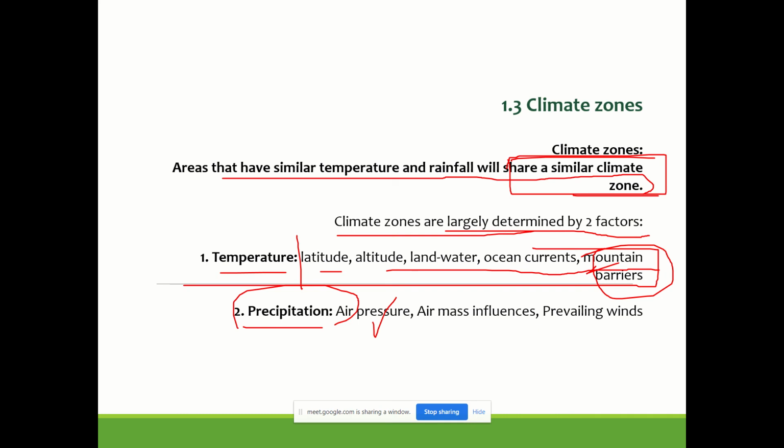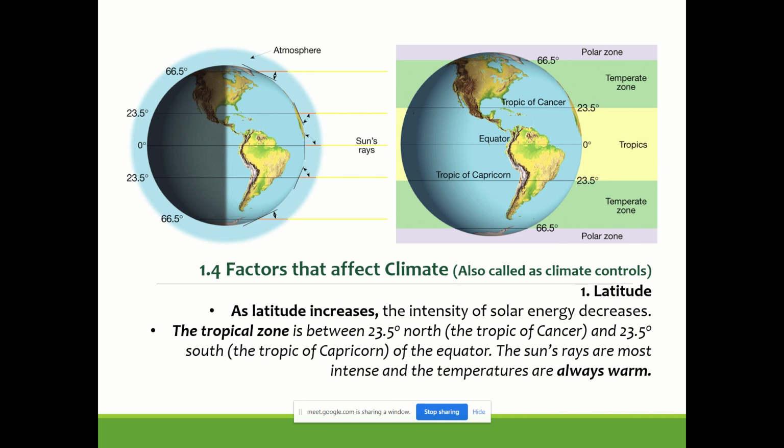So we will look at the components that influence climate in a little more detail, and then we'll also see one or three classifications of climate, and then we can stop the discussion for the day.